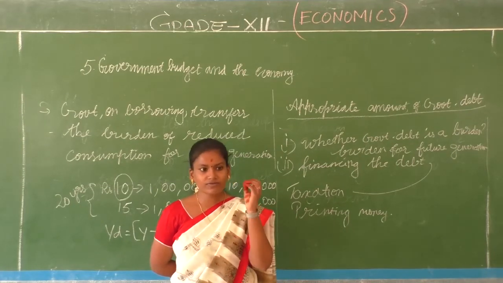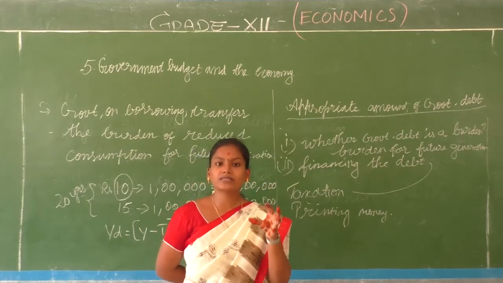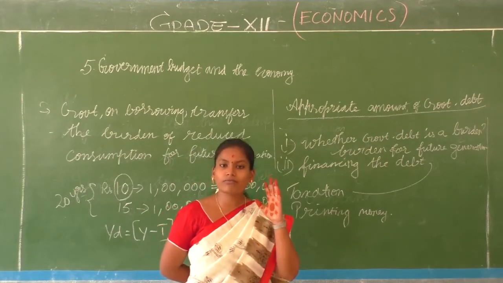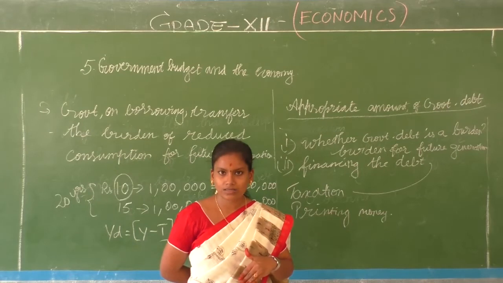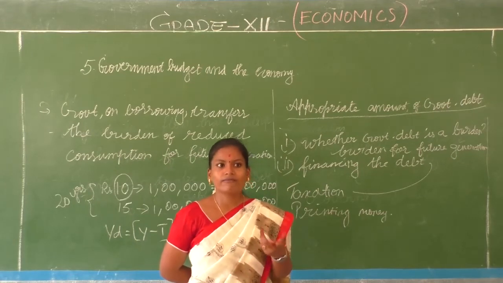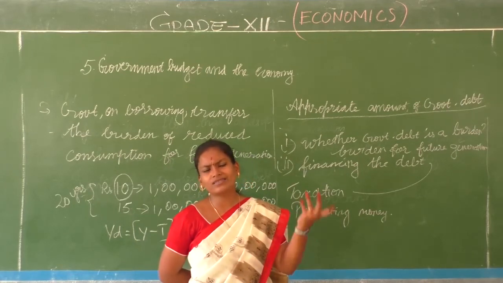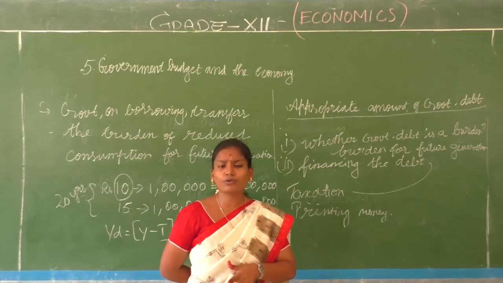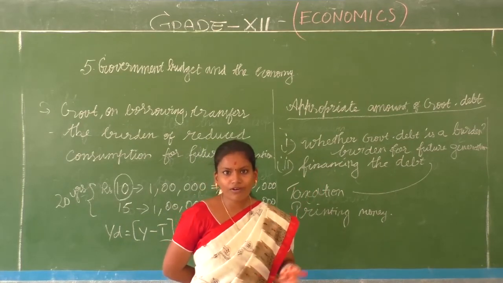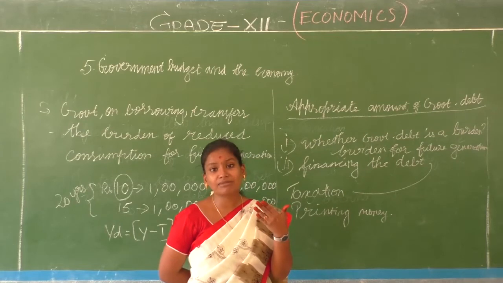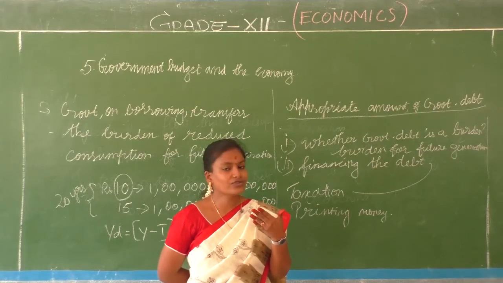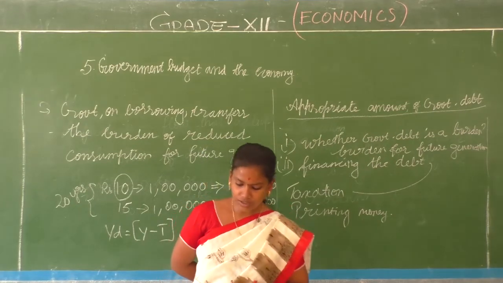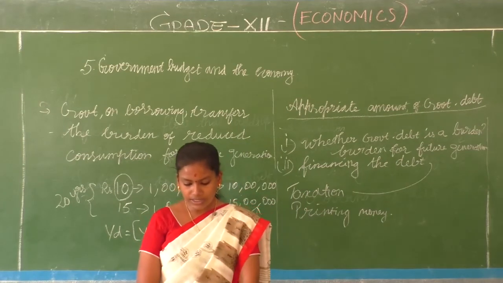Isn't it, children? Because when they are saving more, that means the marginal propensity to consume, the MPC, becomes less. The consumption falls. When the consumption falls, automatically the demand falls. When the demand falls, the output falls. When the output falls, it goes into a negative multiplier, which is not good for the country. Right, children?